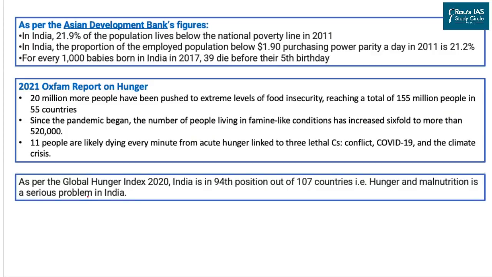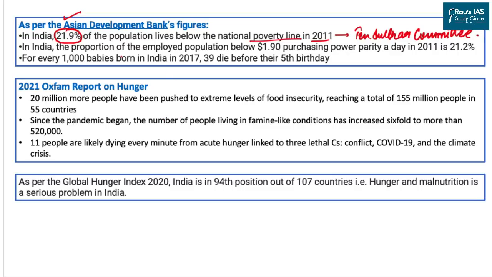Now, after that, let us look into what different reports have to say about India. As per the Asian Development Bank, India has 21.9% of its population under the below poverty line, based on 2011 data, and this data is based on the Tendulkar Committee. Through this data, we can easily deduce that a higher ratio of poverty simply means that these people, or this 22% of the population, are incapable of buying high grade nutritional food items.